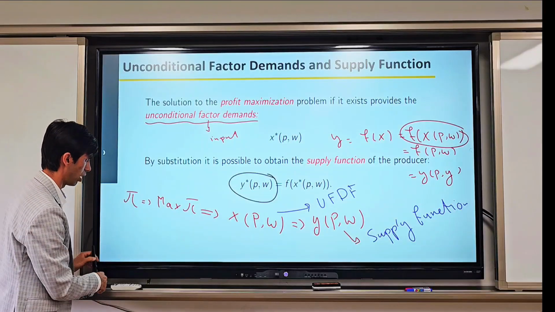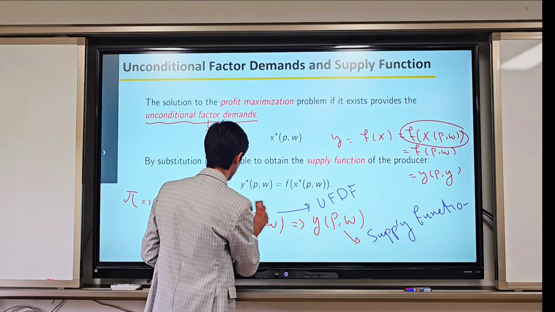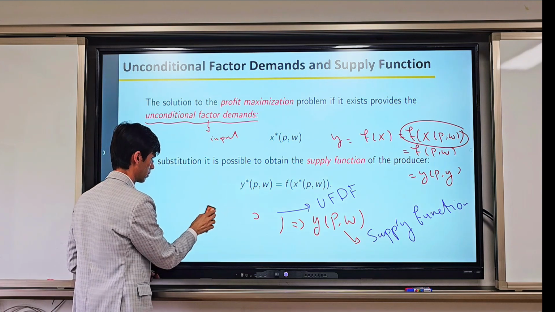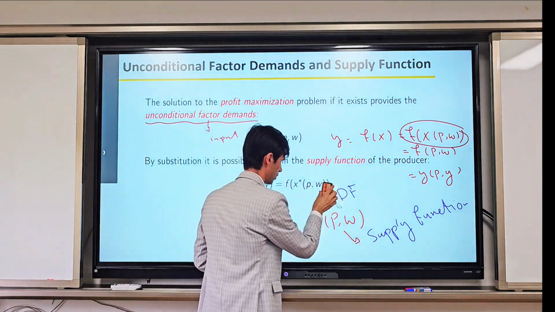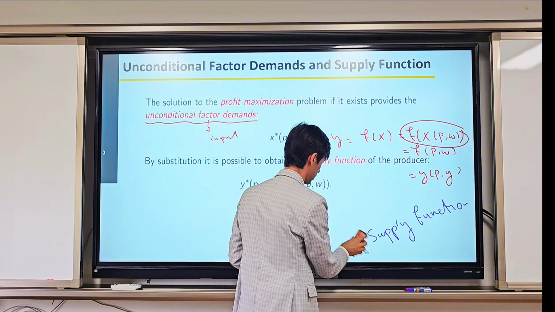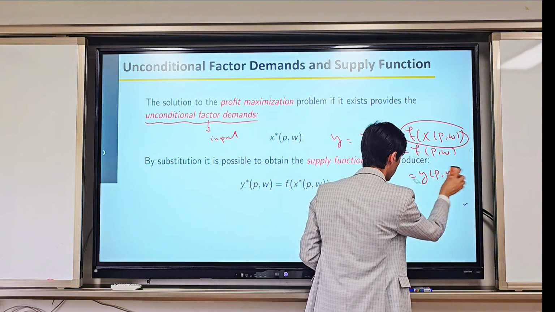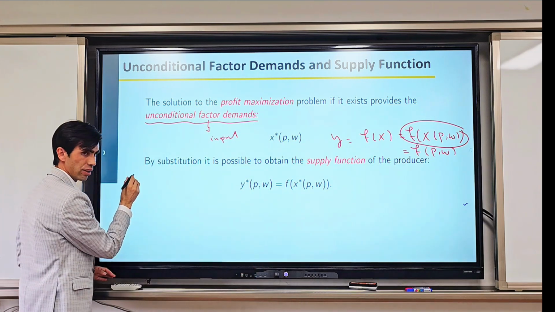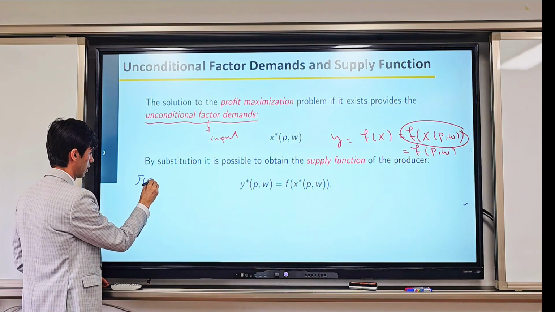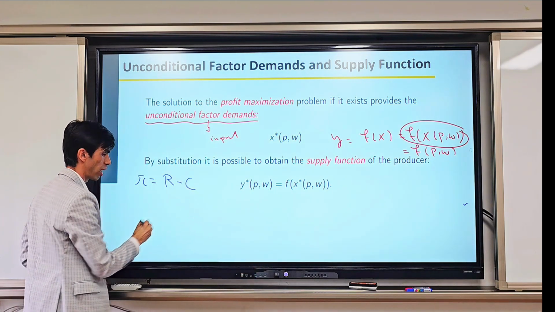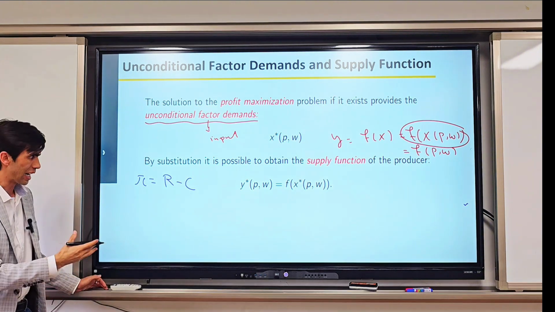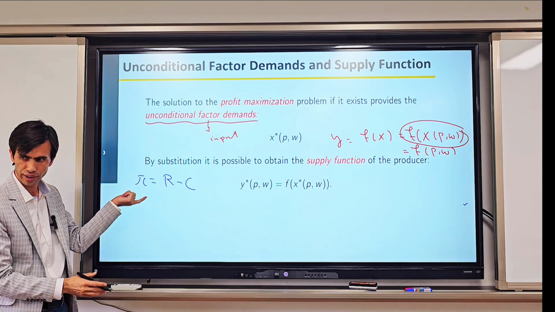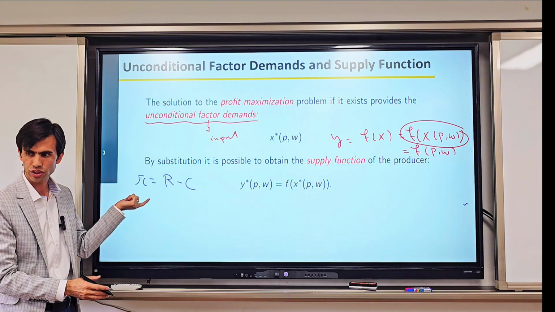Let me tell you some other things in case of a perfect competitive firm. When we have our profit, which is revenue minus cost, as we already did in the process, when we are going to maximize this profit, we need to take the partial derivative.